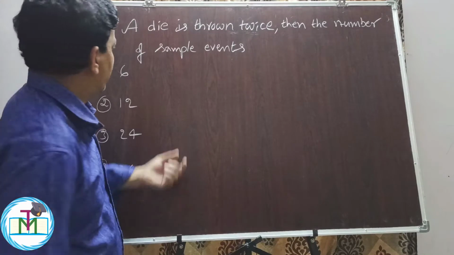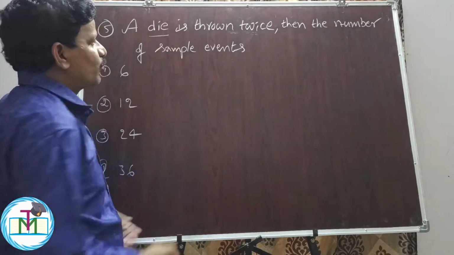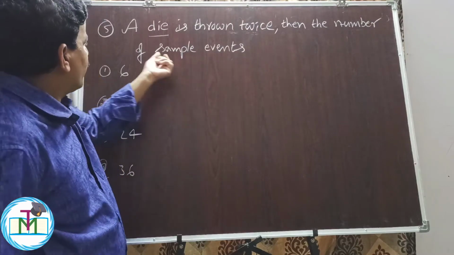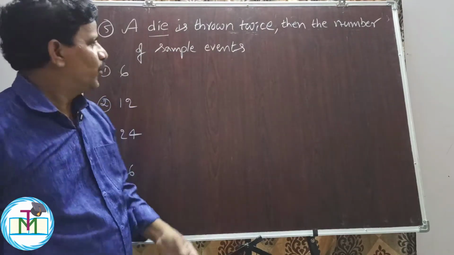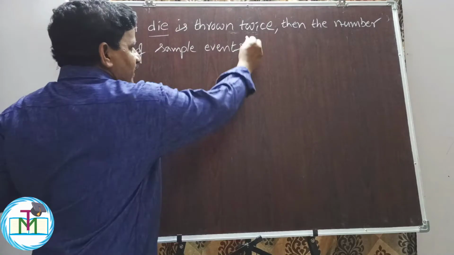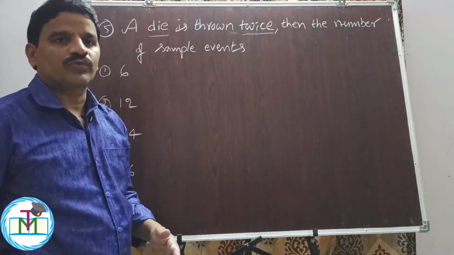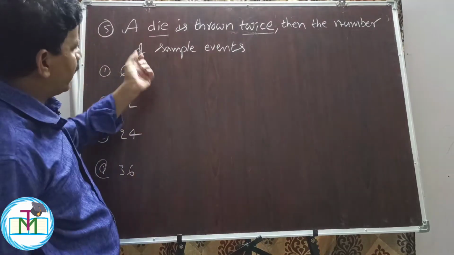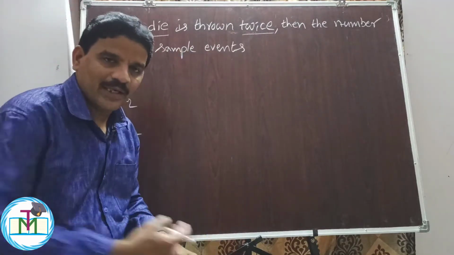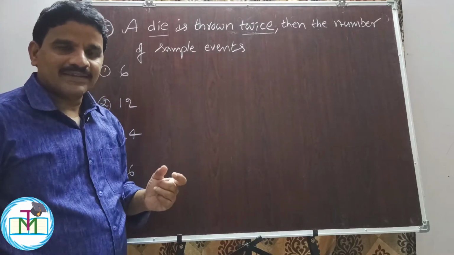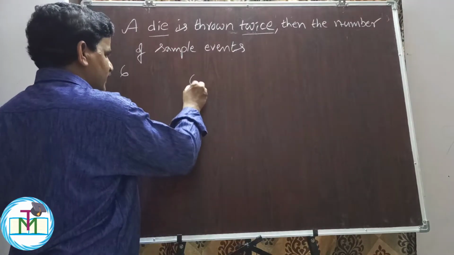Question number 5. A die is thrown twice, then the number of sample events. So here a die is thrown twice means, or we can take it as 2 dice are thrown once. So 1 die can be thrown twice or 2 dice can be thrown once. Then the sample events. So here a die has 6 faces, 6 power.